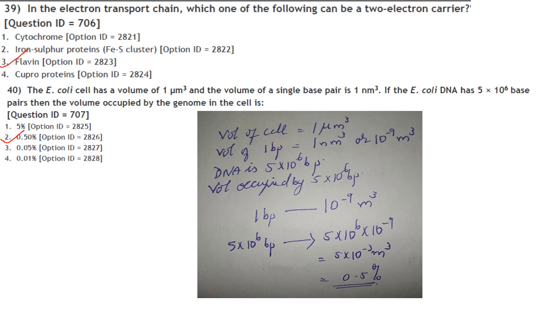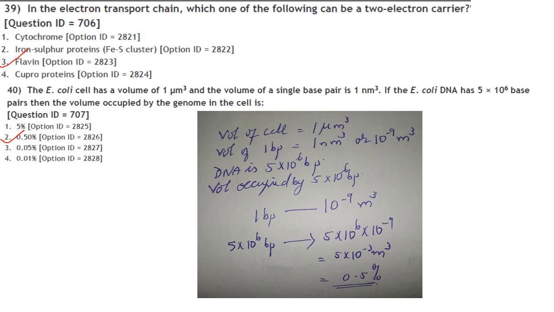The next one, in an electron transport chain, which one of the following can be a 2-electron carrier? So out of these, it is flavin, because if you see your electron transport chain, you can see that FAD plus 2 electrons plus 2H plus will give FADH2. So flavin is the 2-electron carrier.